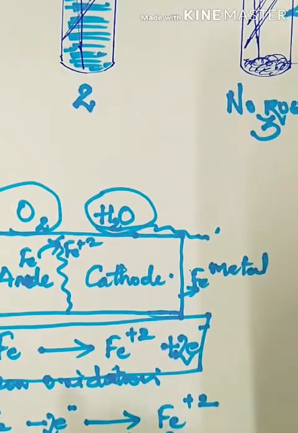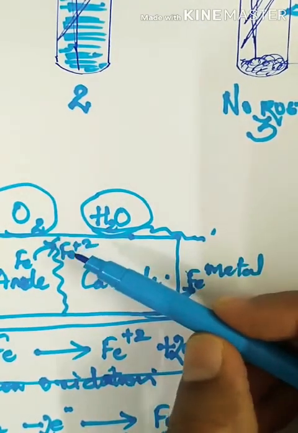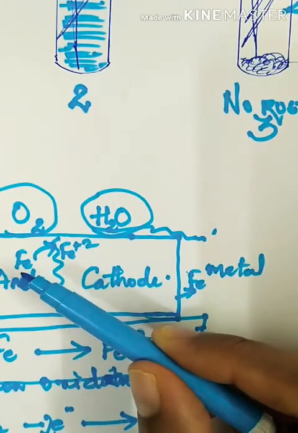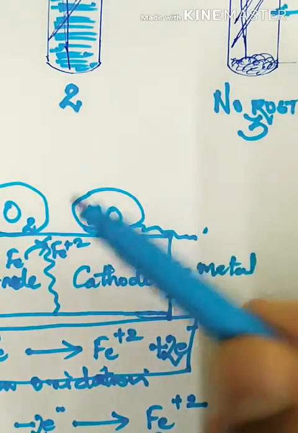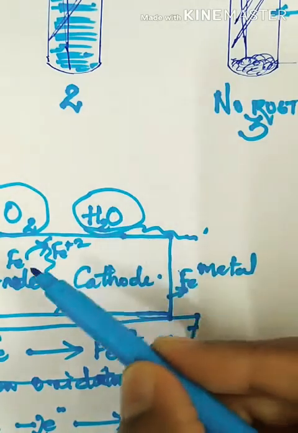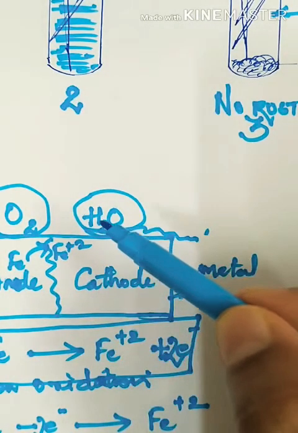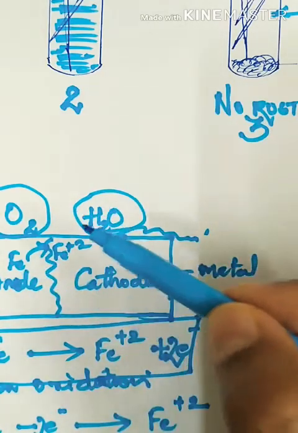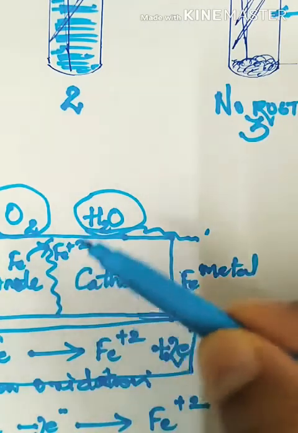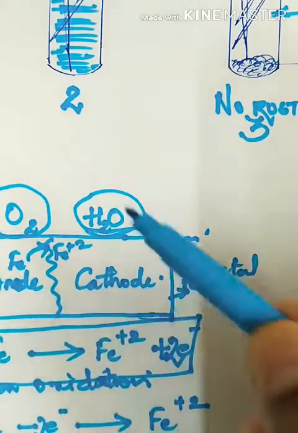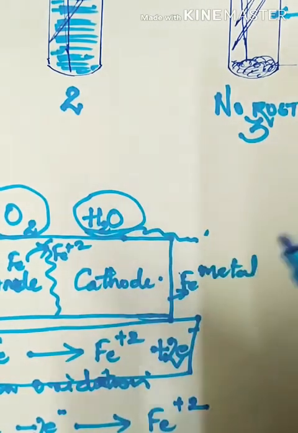Now after that, the Fe2+ ions which were formed in the anode will travel. How will they travel? Because there is water. Water helps in the transportation of ions. They can travel because of the aqueous form. Fe2+ ions will travel to the cathode region and will further get oxidized.